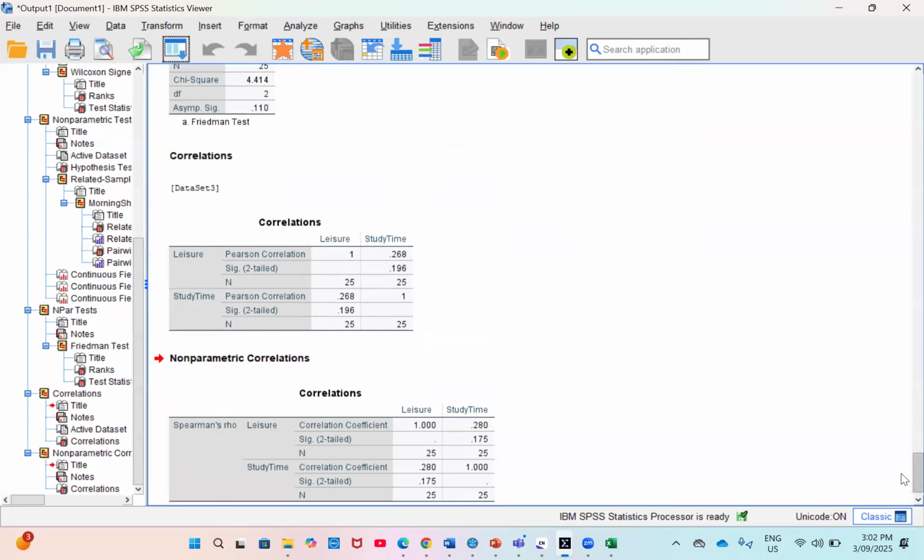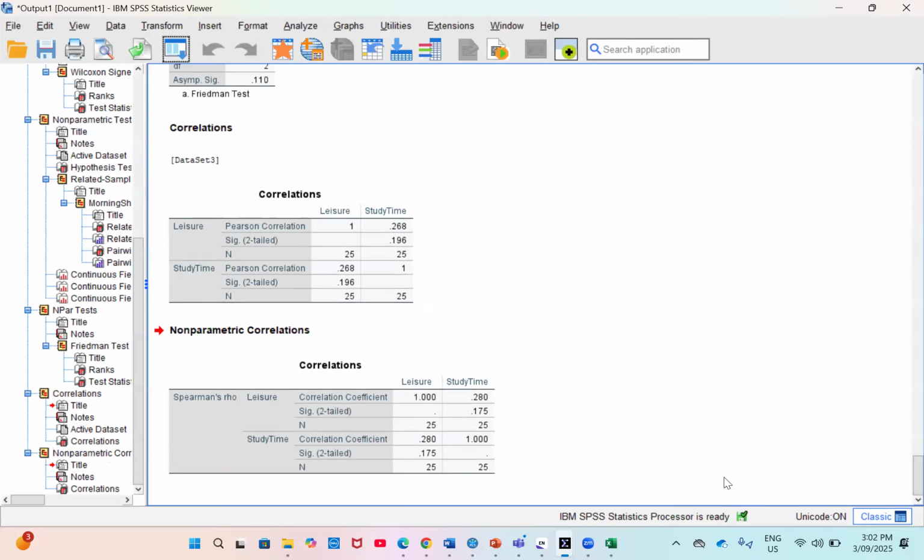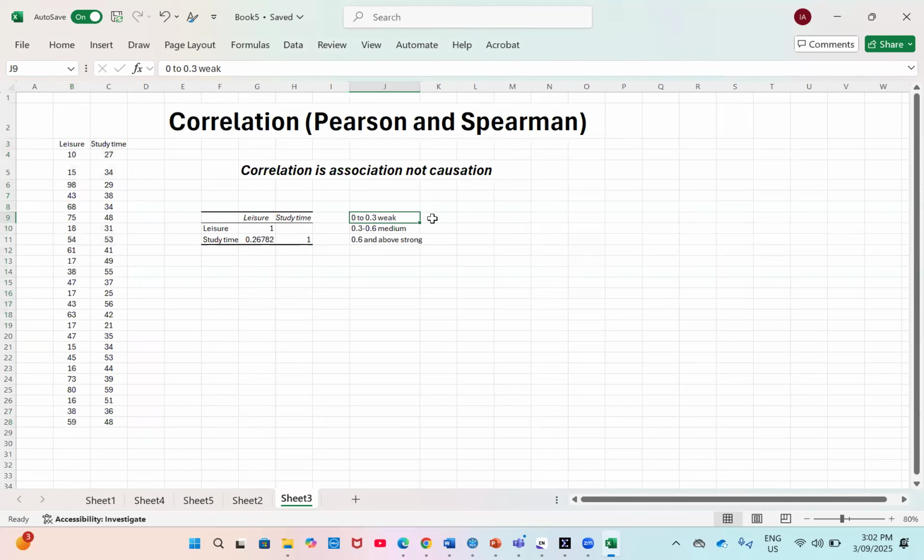Now let's see whether there is any difference. I'm not seeing much difference between them because we are getting almost the same correlation coefficient, 0.28. And this 0.28, based on our threshold, just like the Pearson, is low. It falls within the lower region, the threshold that I stated here. The association between them is not that strong. It's weak. Yes, it's a weak association or relationship, so it falls within here.